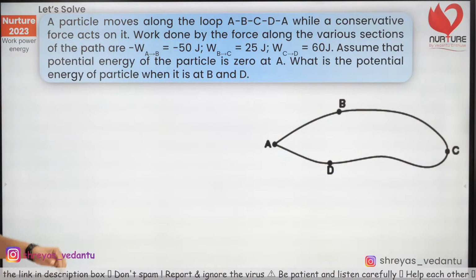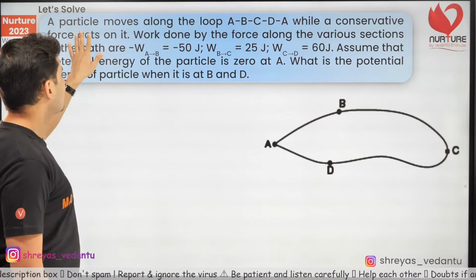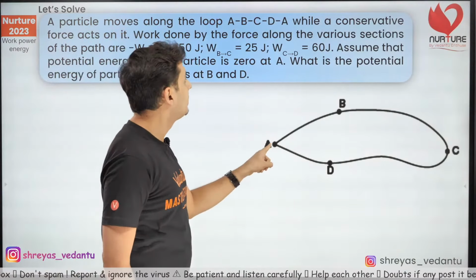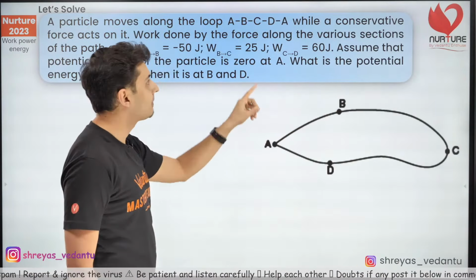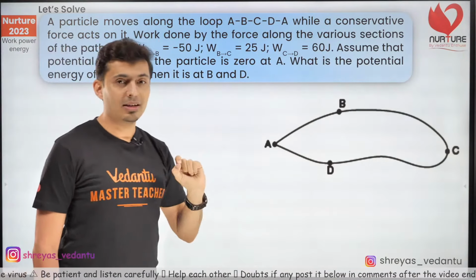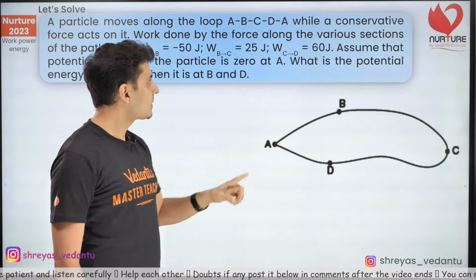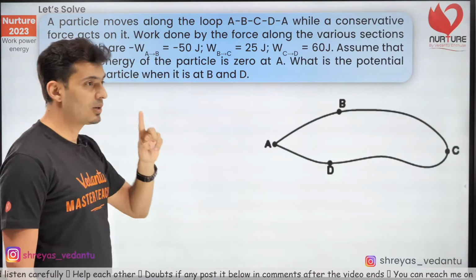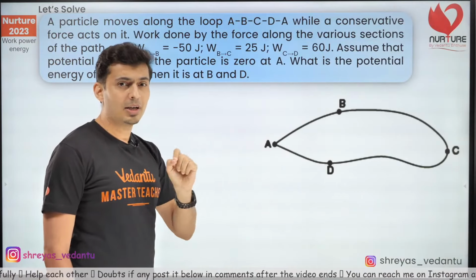Okay, so let's do this question coming up on your screen. There is a particle which moves along the loop A, B, C, D, A, while a conservative force acts on it. Remember the definition of conservative force. That will help you over here. Work done in a closed path is 0. Work done is independent of the path taken. That's what it is.